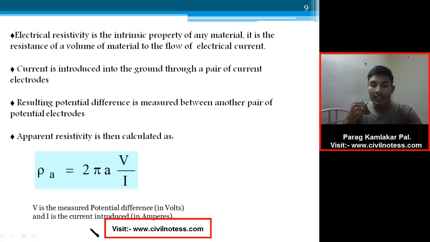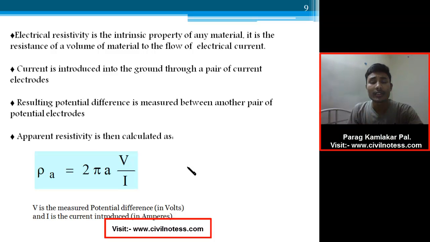In such a situation, if you cannot introduce the current, you cannot measure the volts, so first you have to introduce the current. The V over I relation defines what I provided and what I get back.